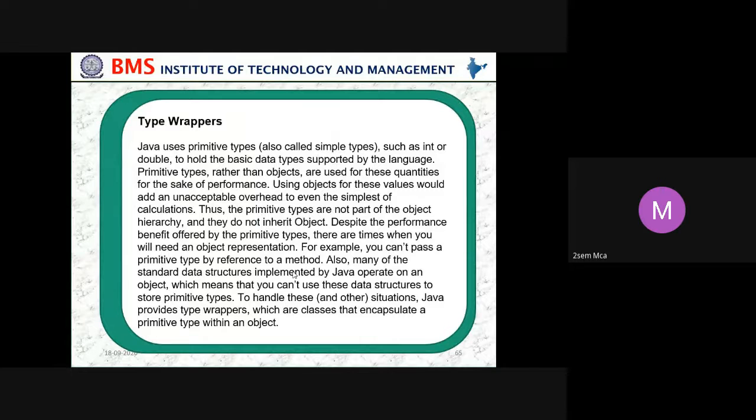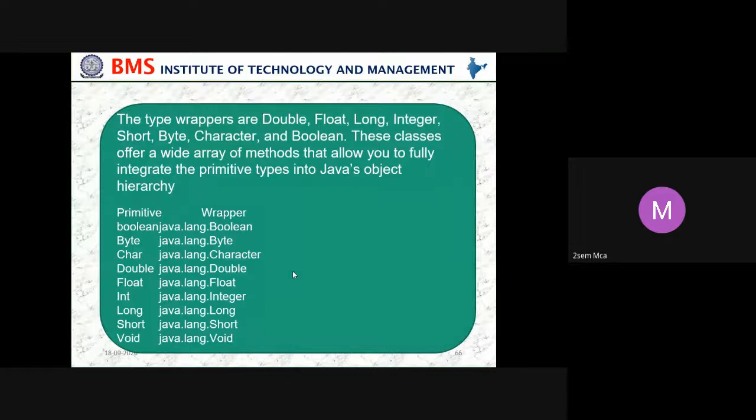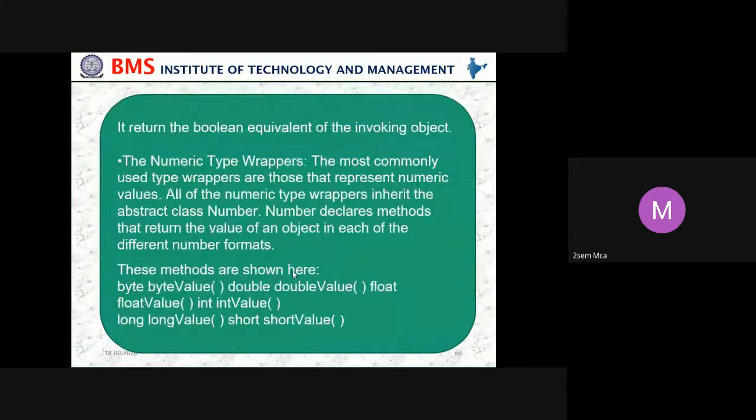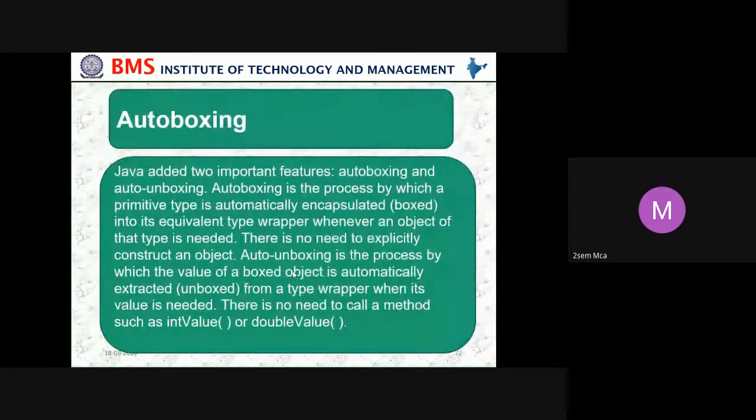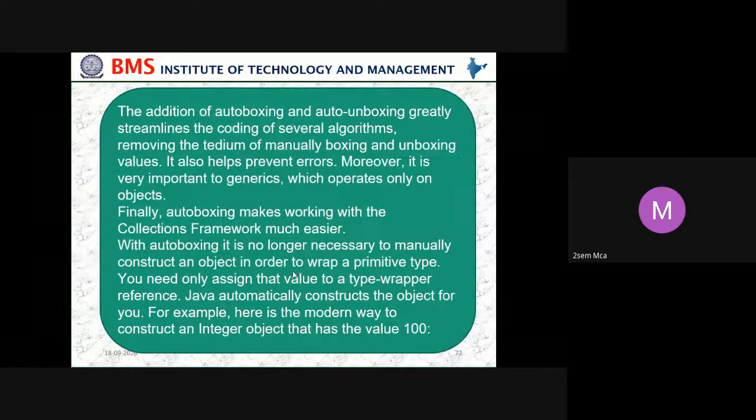And we have started with type wrappers. A type wrapper is what? A type which we want to wrap in an object. So that type is called a type wrapper. And that is also called boxing and autoboxing. Autoboxing means wrapping up a primitive value in an object reference of the Integer type. So that is called boxing and autoboxing. Unboxing, extracting the value from the object back to a primitive type, is called unboxing.